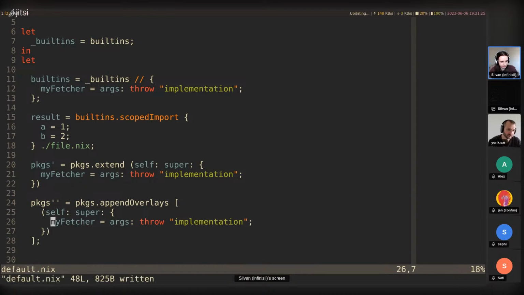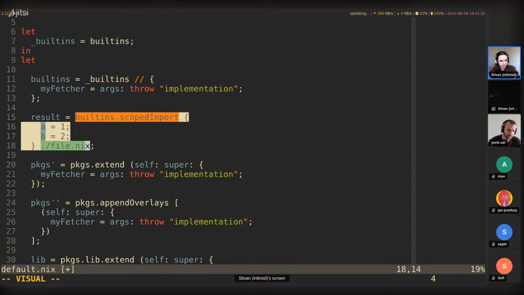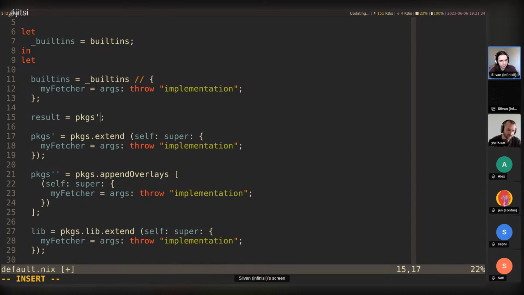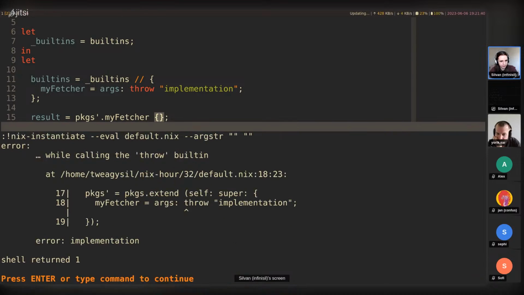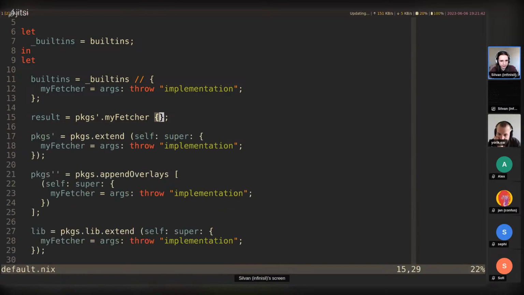All right. And these should both work. Let's give it a try. Let's set the result to packages prime.myFetcher. All right, that works indeed.